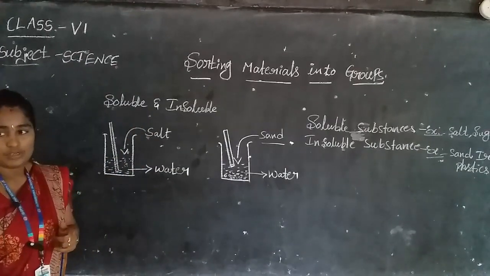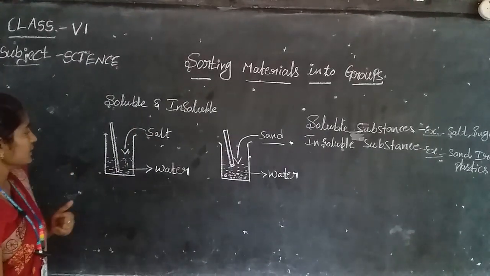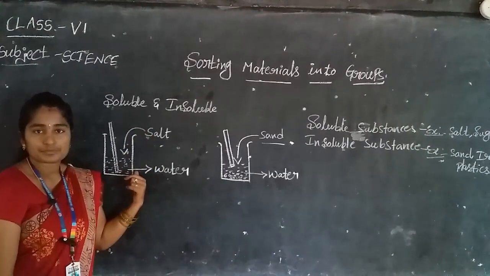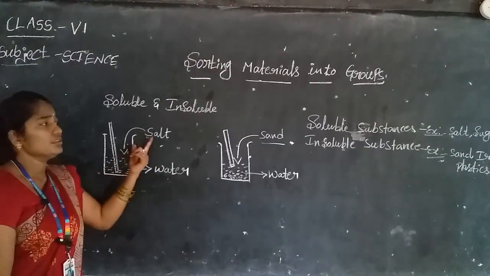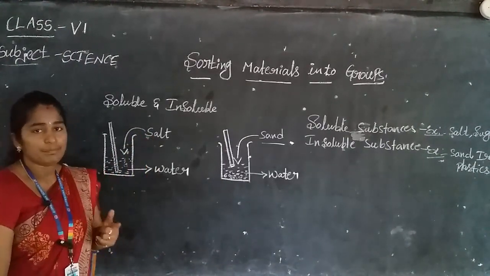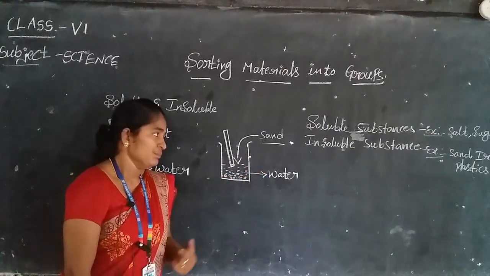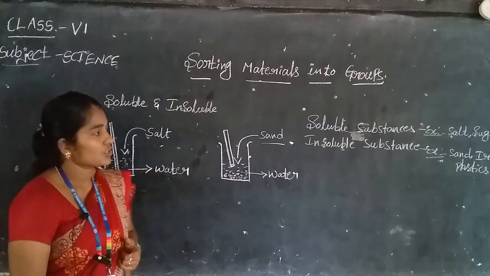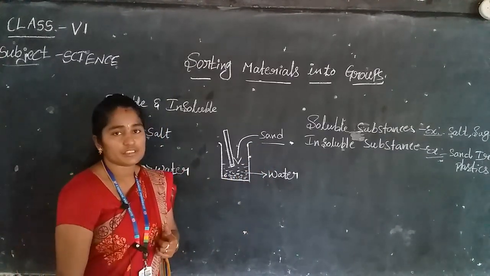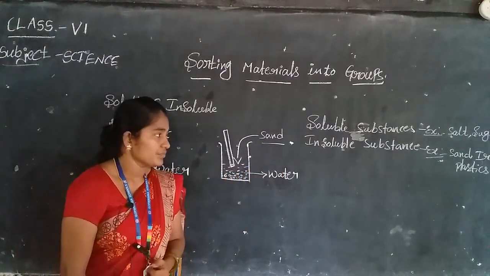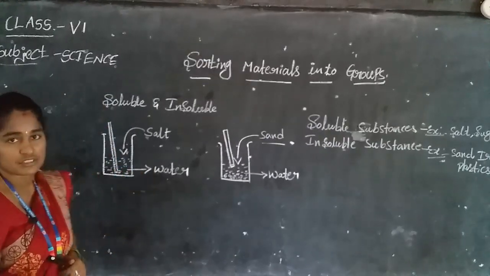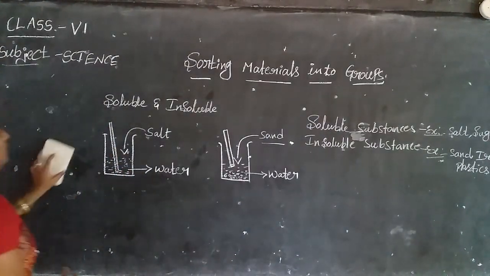What is soluble? Which material is soluble in water? It is called soluble substances or soluble materials. Which materials are insoluble in water? Such materials are called insoluble materials or insoluble substances, that is sand, iron, plastics, etc.